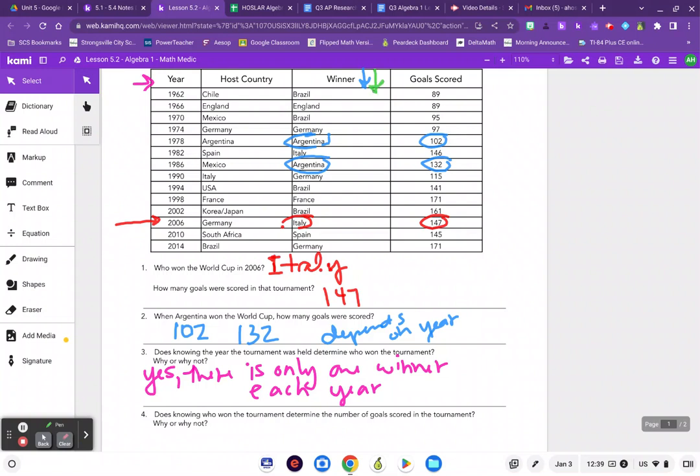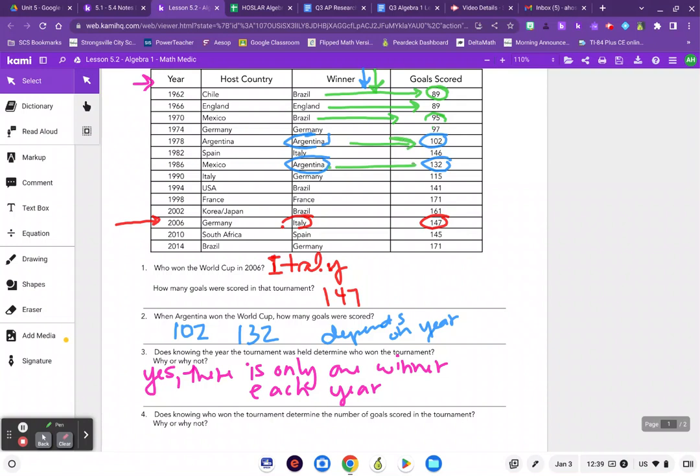If I know who the winner was, does that tell me the number of goals scored? Well, Brazil was the winner for 1962, and they had 89. But England was the winner, and they also had 89. Back to Brazil. Brazil had 89 and 95.